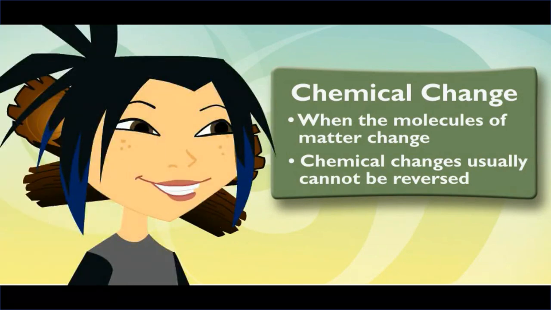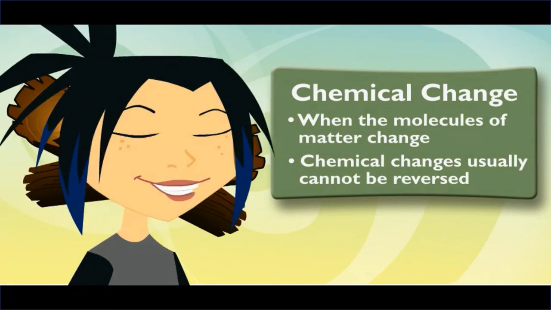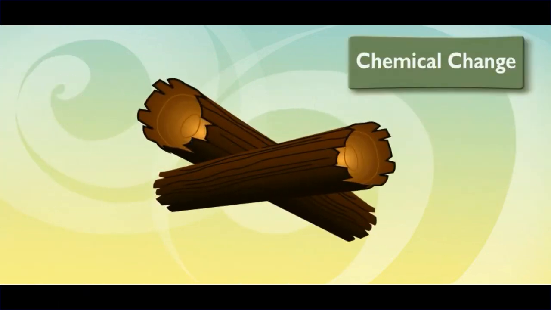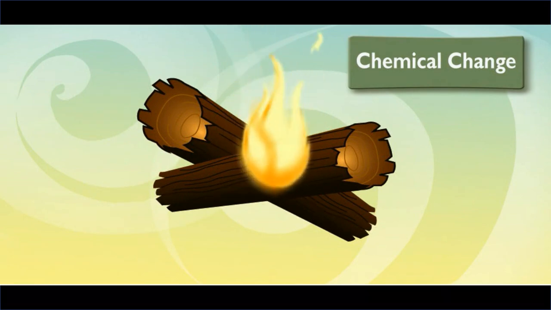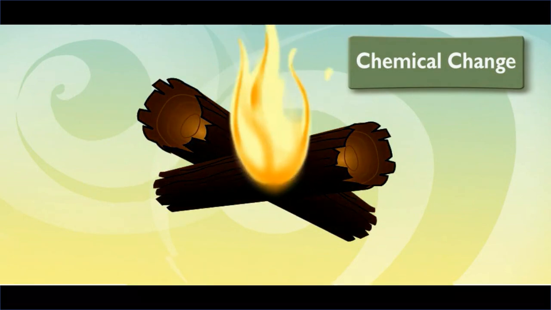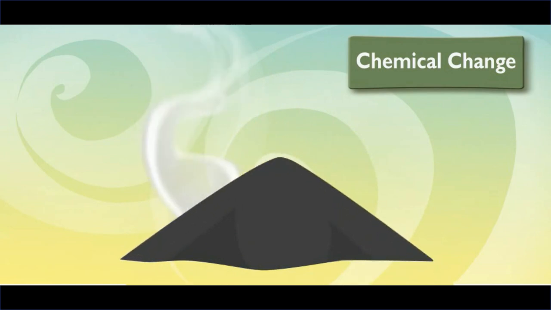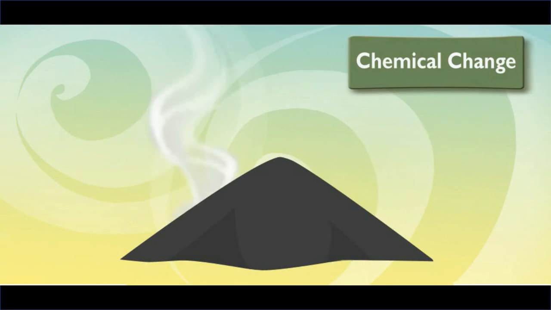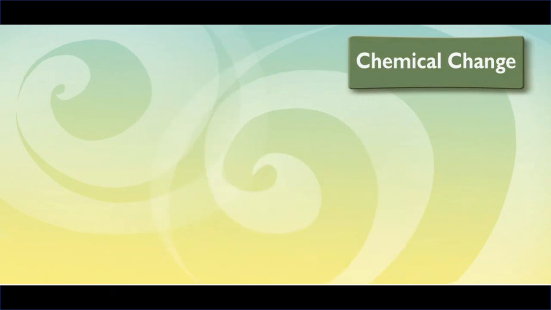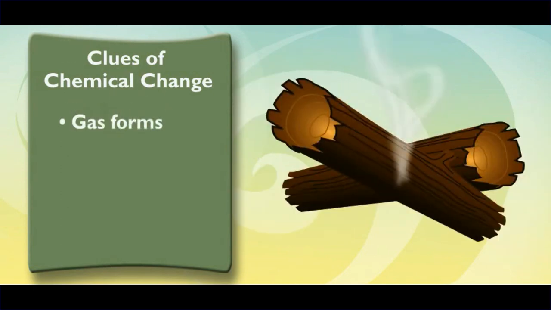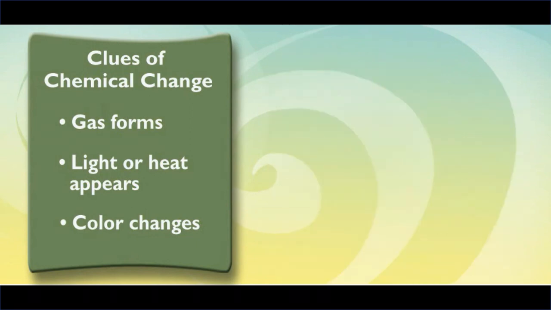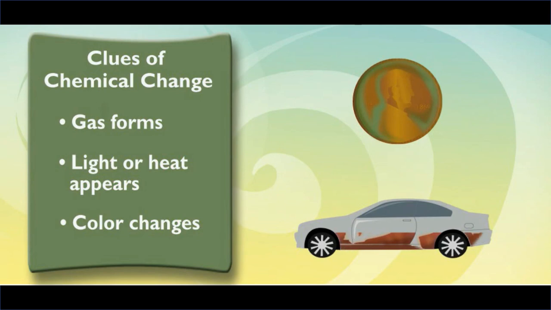When the molecules change, the matter turns into something totally different, like the logs in our fire. But the logs are still logs. They are, but not for long. The extreme heat of the fire is causing a chemical change that turns the logs from wood to ash. Huh. Yeah, I see some ash at the bottom of the fire. I guess I didn't realize it used to be the logs. How can you tell that it's a chemical change? There are clues. If gas forms, if light or heat appears when the change takes place, or something changes colors. You know, like when you see a penny that looks green, or rust at the bottom of an old car. Oh, yeah, I've seen that.